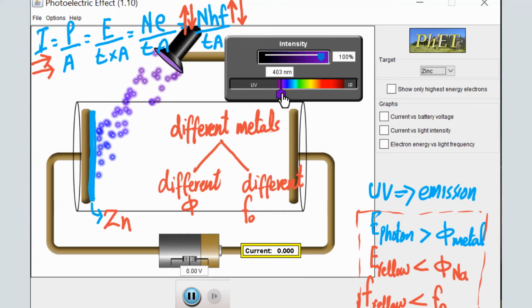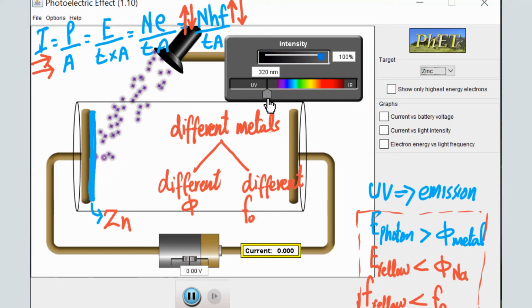If we go to indigo or purple light, still no electrons are emitted from zinc metal. The work function of zinc is still greater than the energy of an individual photon, or we can say the threshold frequency is greater than the frequency of the electromagnetic radiation. In this case our light is purple, or indigo.